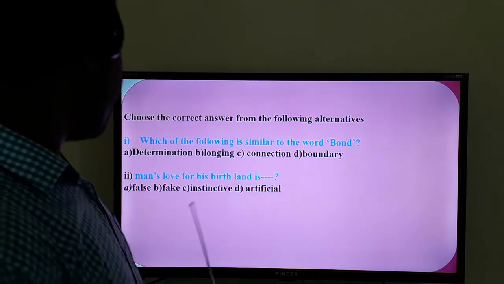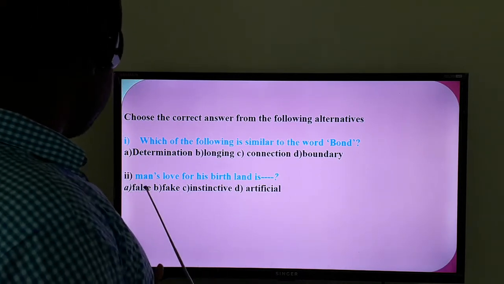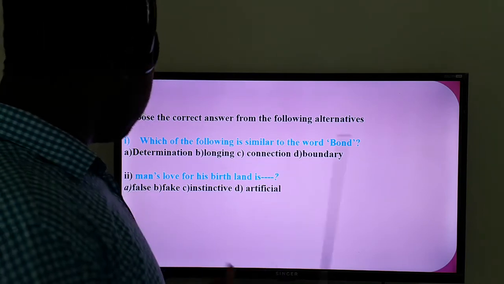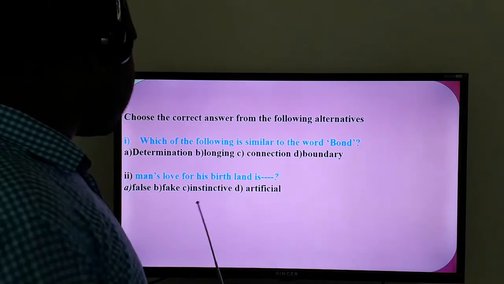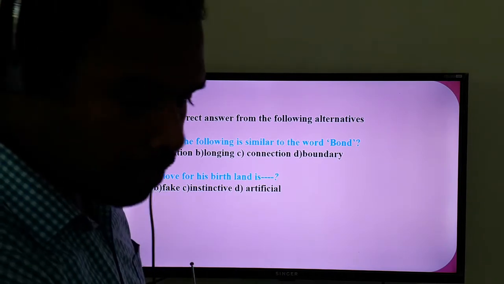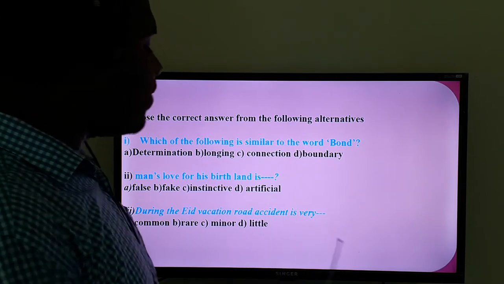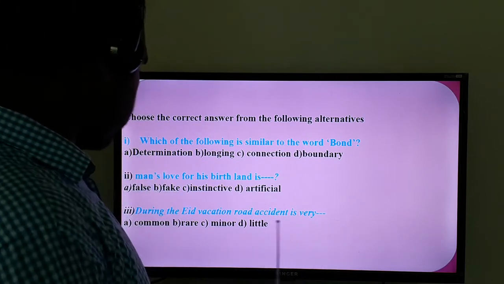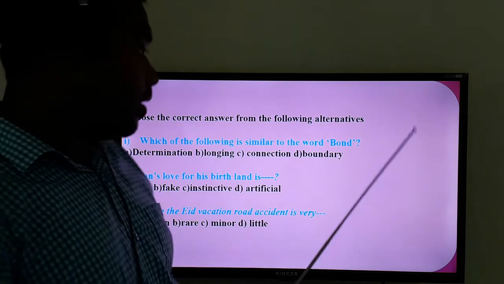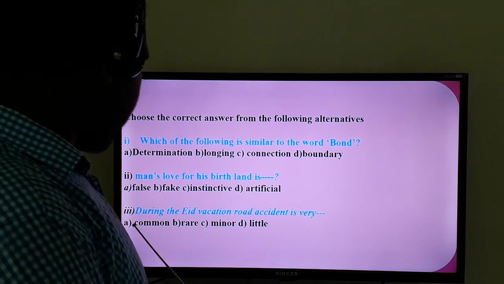Next, man's love for his birthland is dash. Have a look: false, fake, instinctive, artificial. So man's love for his birthland is all instinctive, that is an inherent quality. Number 3, during the Eid vacation, road accident is very what? Now there are 4 options you have: common, rare, minor, and little. So we know that during these vacations, road accidents are very common. The answer is common here.